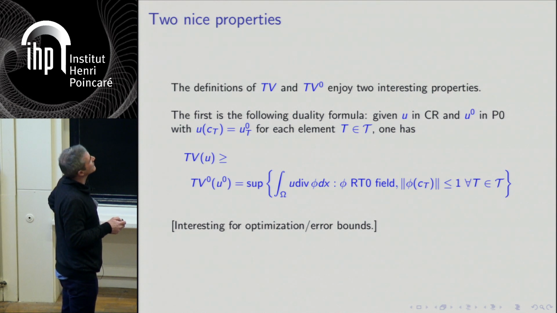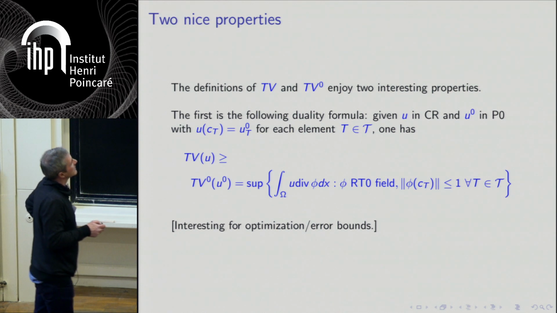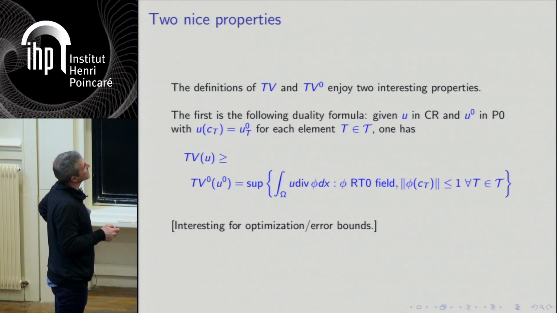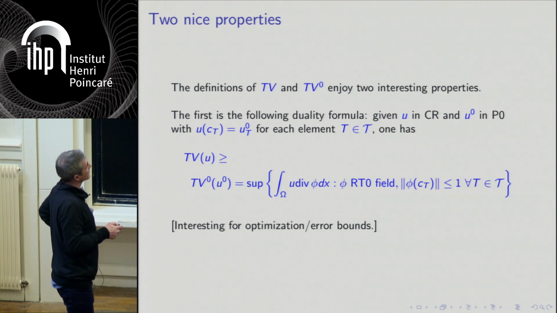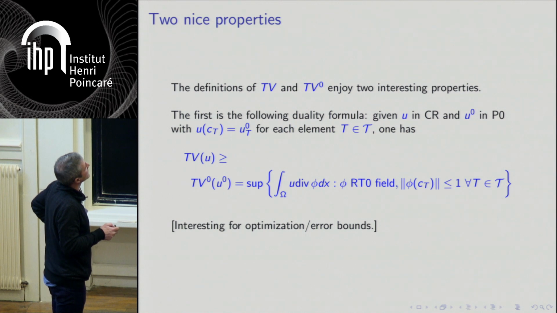This is not very nice normally, because if the norm is less than 1 in the center, it doesn't mean it's less than 1 everywhere, so this is not really below the total variation in this sense, because this vector field could have norm larger than 1 in some places.